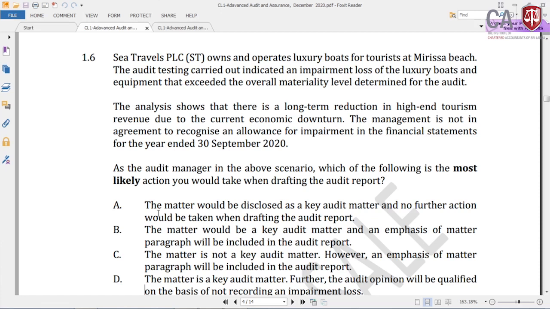What is correct? There is something our children still don't understand. Always, when there is a question in a level like CL1, corporate level or strategic level, if it is a straightforward answer, it will be only one or two questions. If there are 10 questions, all the others will be such that all 4 answers are not correct. There are certain scenarios where all 4 are not correct. Then you are thinking, what is correct?